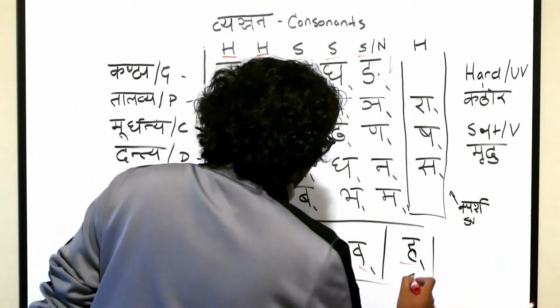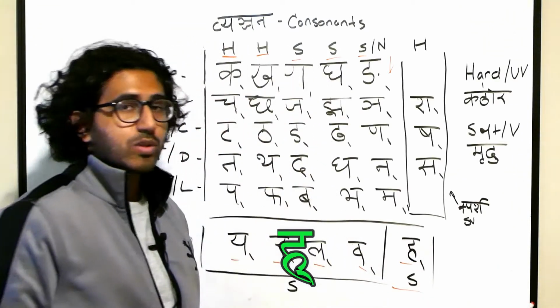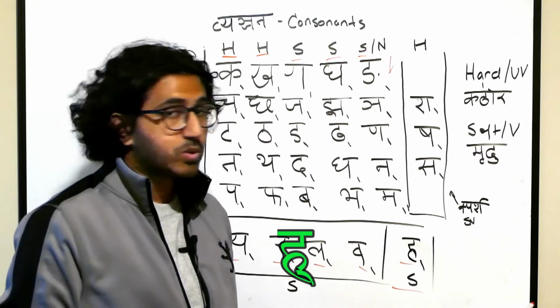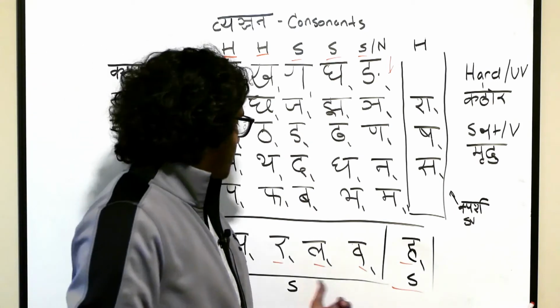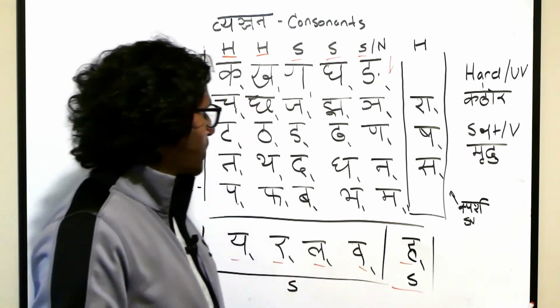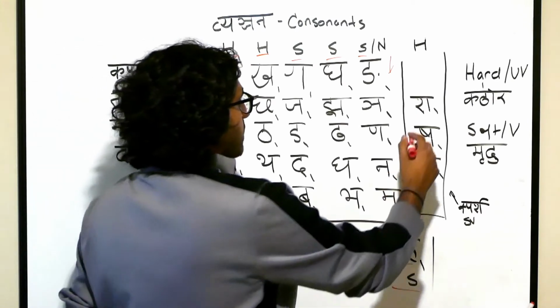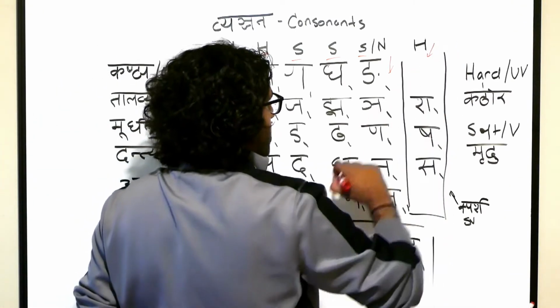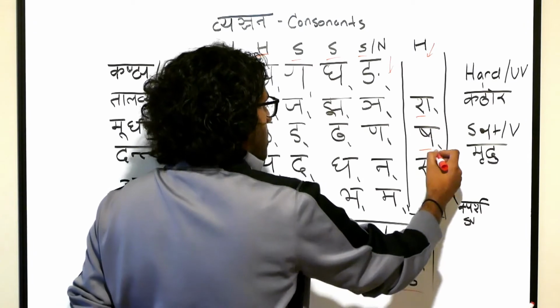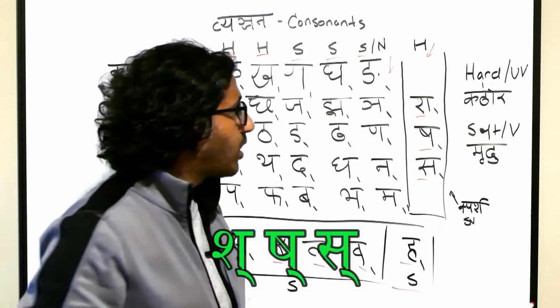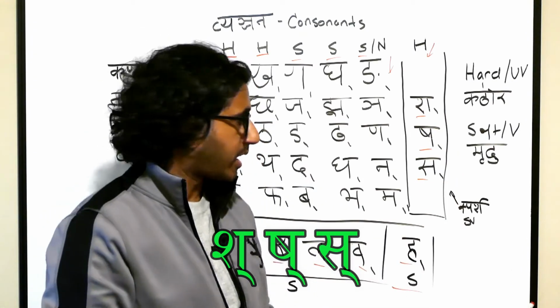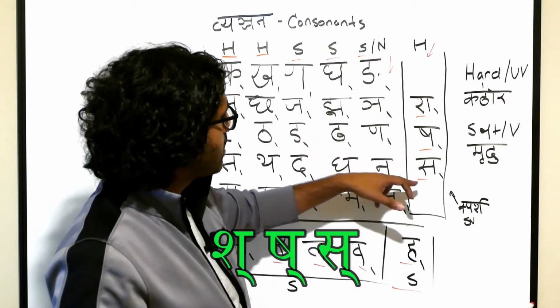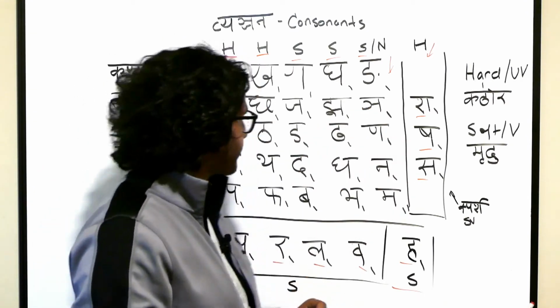And ha, this other consonant here, is also a soft consonant. It's also mrudu. So ya, ra, la, va, and ha are soft consonants. And now, looking at the sibilants, sha, sha, sa, these are hard. These are kathora.